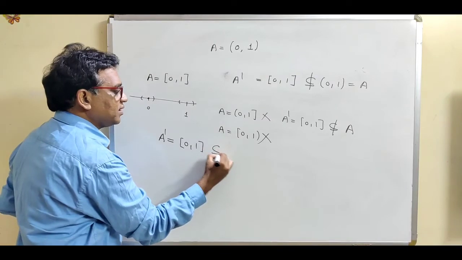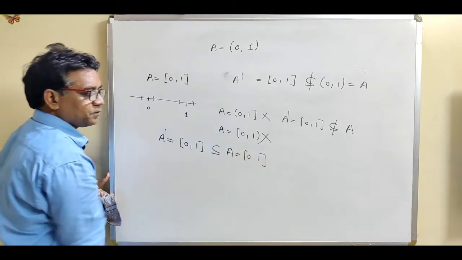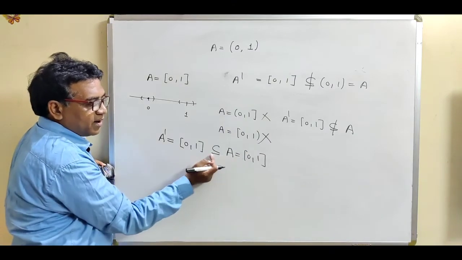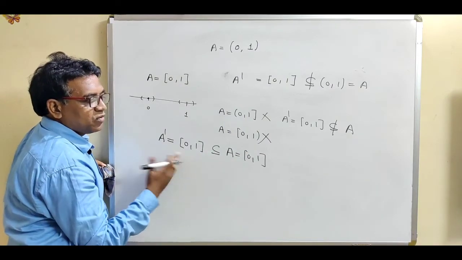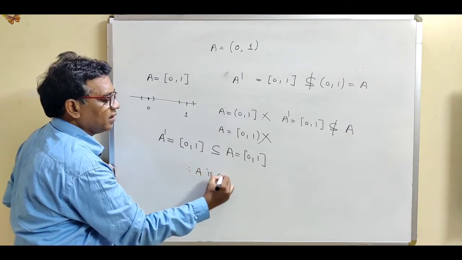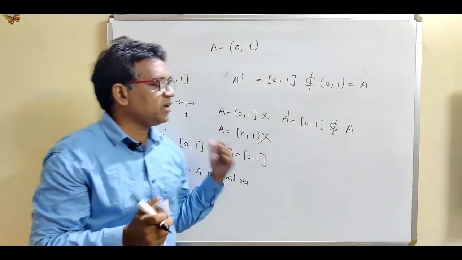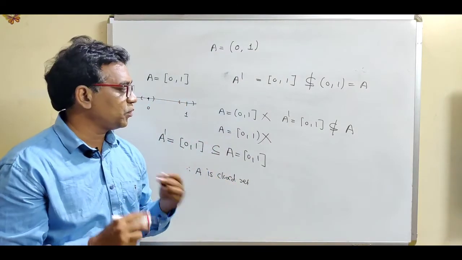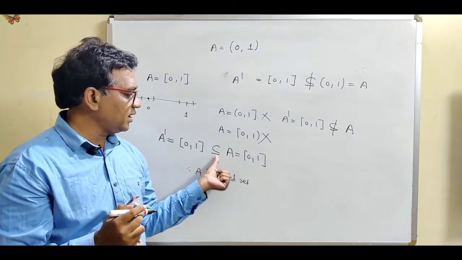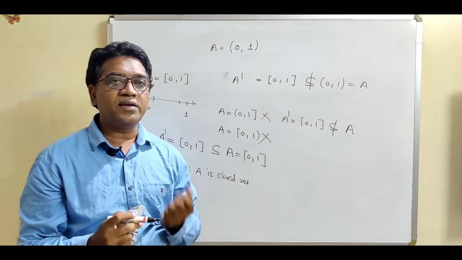And obviously this is a subset of A, which is the closed interval [0, 1]. So this set contains all its limit points. So this is what the definition of a closed set says. So we can say that A is a closed set. So remember the definition of a closed set. What is the definition of a closed set? If A contains all its limit points, then we can say that A is a closed set.